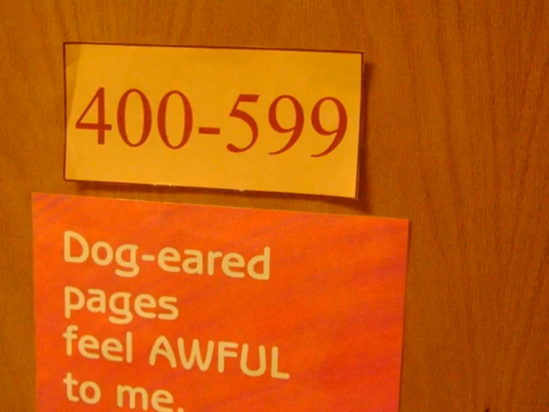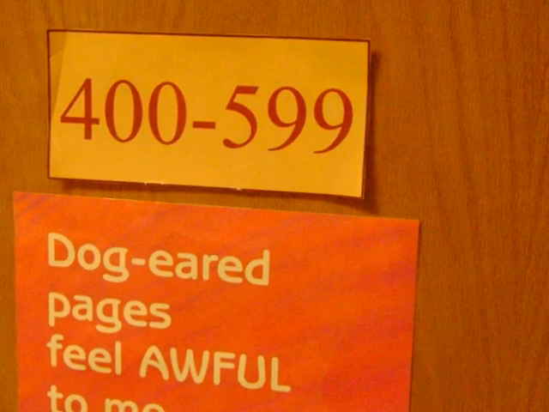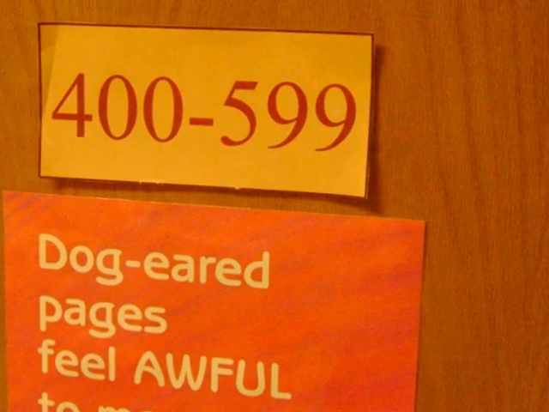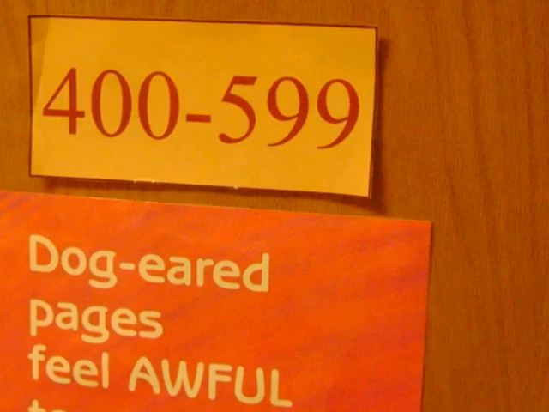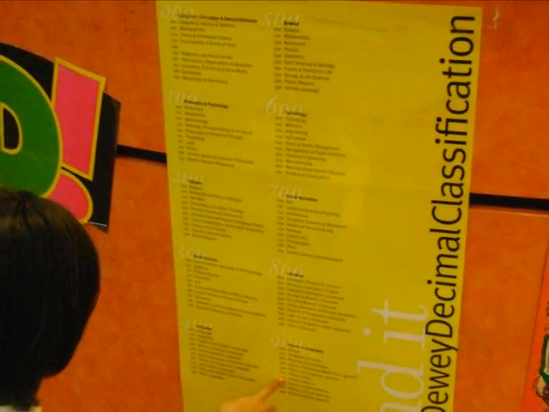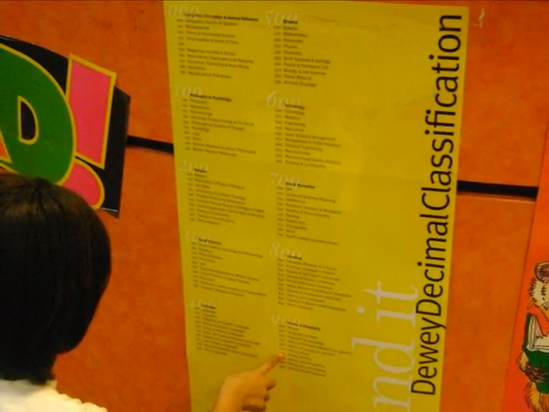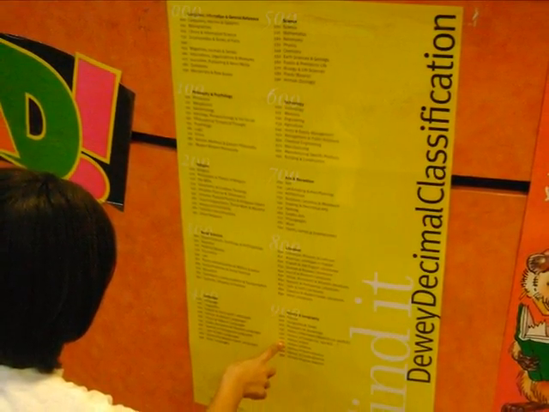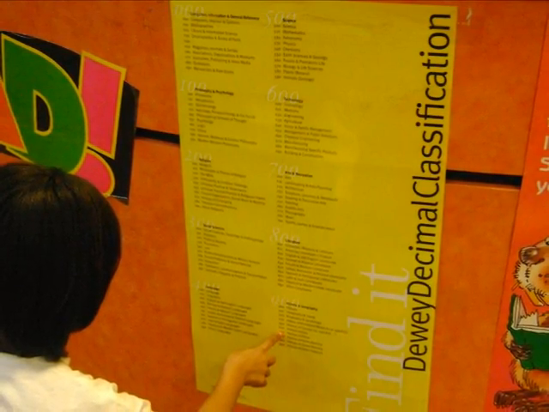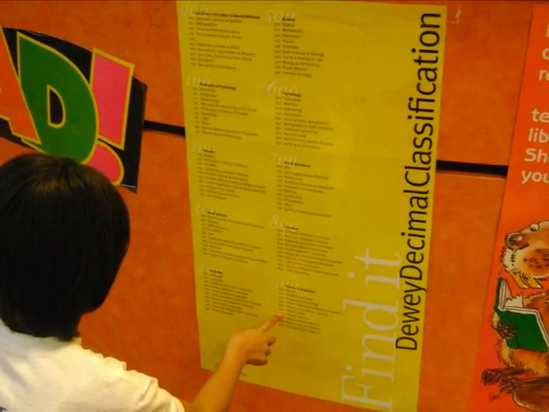For example, if we are looking for books about astronomy, we would look around the beginning of the 500 section. 520 is for astronomy. Don't worry about knowing what each group in the nonfiction section represents. We have a kid-friendly display set up that will help you on your way. Also, don't forget to use the shelf markers. They are a great hint to help you get pointed in the right direction.